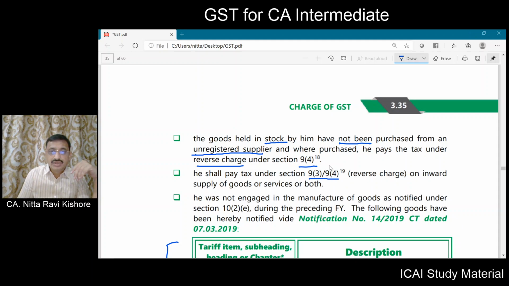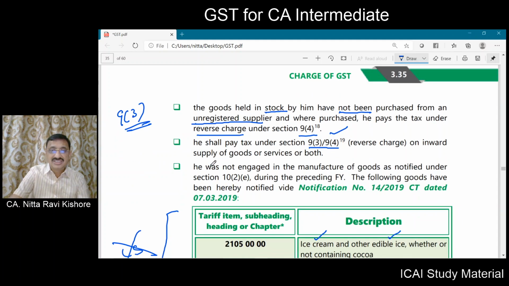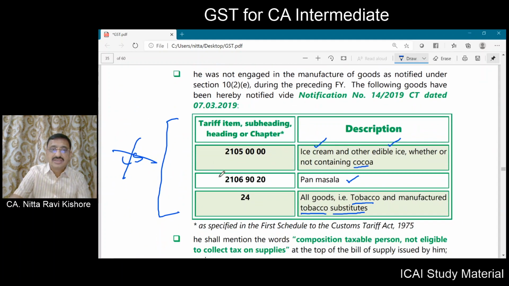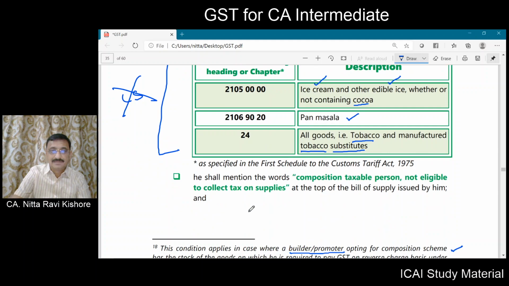Now this 9(4) is only applicable in the builder or promoter case. In other cases it is not applicable. So every composition taxable person is liable to pay 9(3) reverse charge. Definitely he has to pay, but he won't get input tax credit. Now that person should not be manufacturing these notified goods that we have already dealt with.